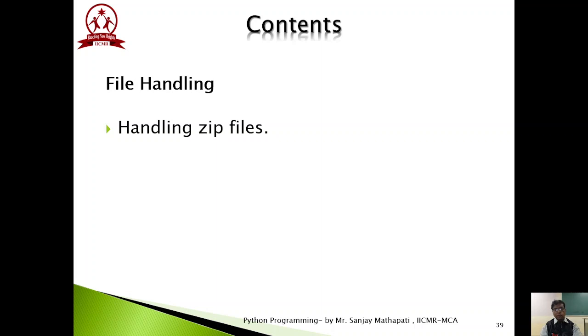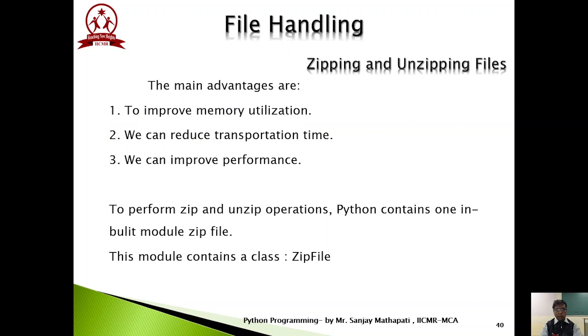Okay, so today we will be discussing the topic of handling zip files. I hope everyone has heard about zip files and unzip, and most of the time we know the use of a zip file. A zip file is nothing but a container which contains multiple files together, and its size is compressed. The main advantage of using a zip file is, first, to improve memory utilization.